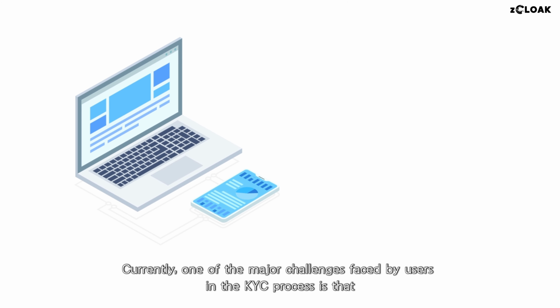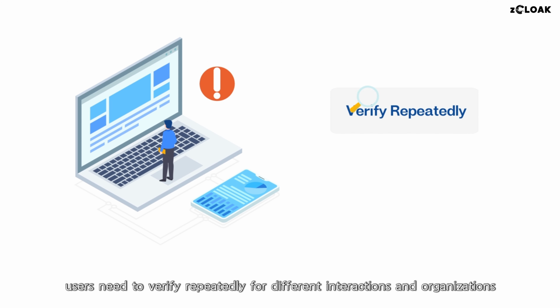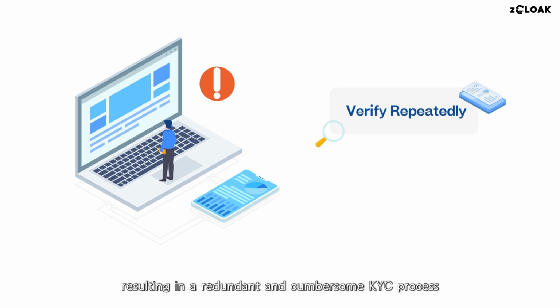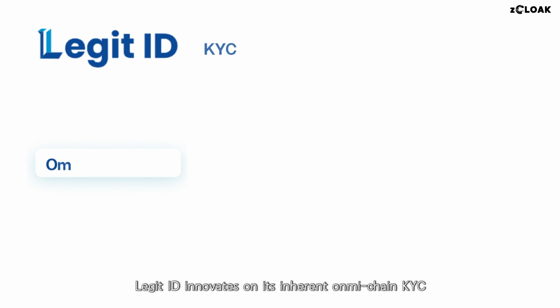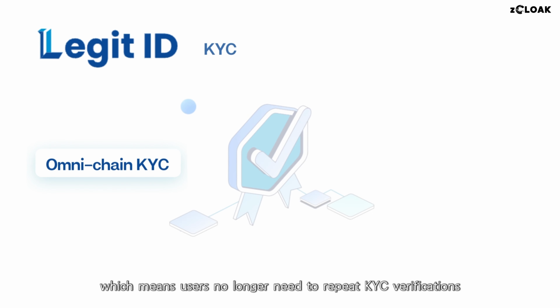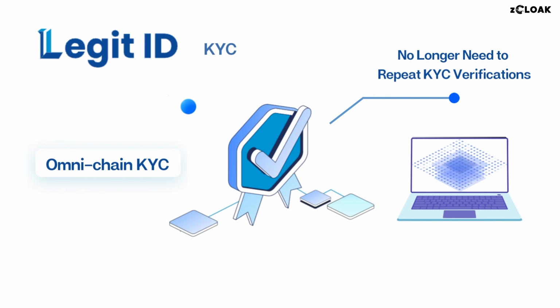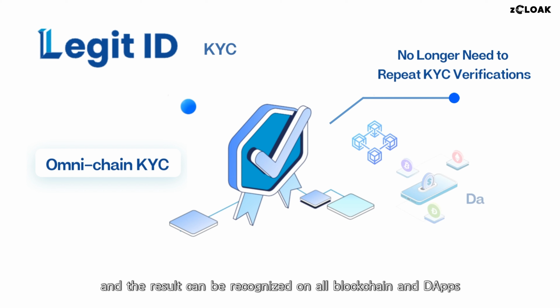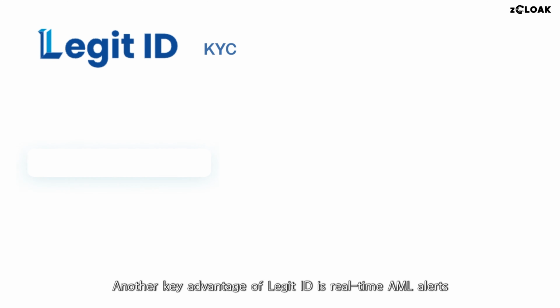Currently, one of the major challenges faced by users in the KYC process is that users need to verify repeatedly for different interactions and organizations, resulting in a redundant and cumbersome KYC process. Legit ID innovates on its inherent omnichain KYC, which means users no longer need to repeat KYC verifications, just KYC once, and the result can be recognized on all blockchain and dApps, and also directly and efficiently integrate with smart contracts. Another key advantage of Legit ID is real-time AML alerts.